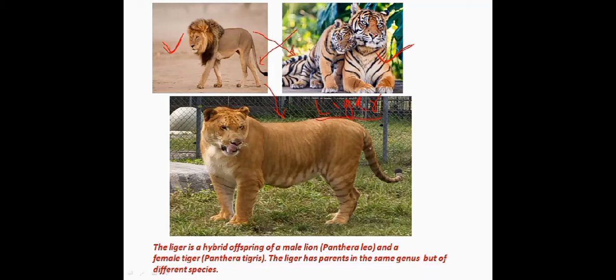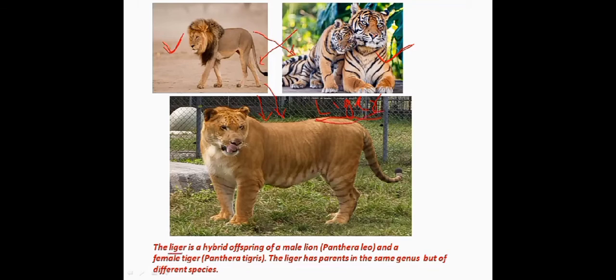Surprisingly, this liger is the biggest member of the cat family. It weighs twice the size of the parents, the lion and tiger. We call this a hybrid or a crossbreed.